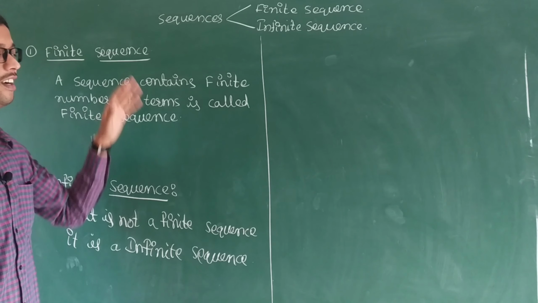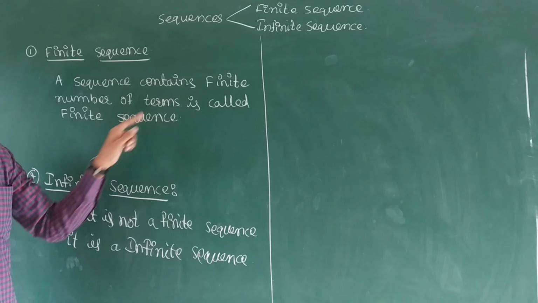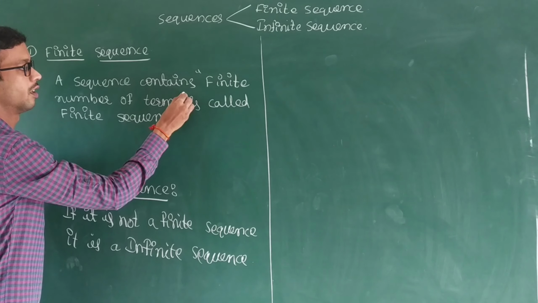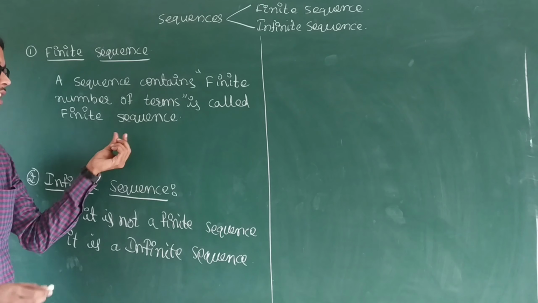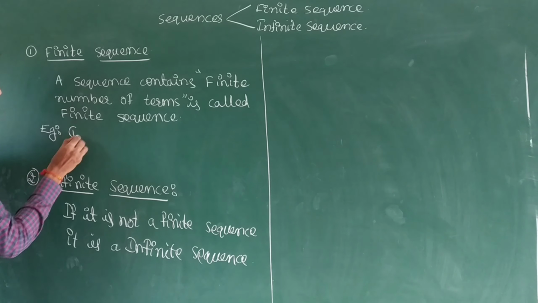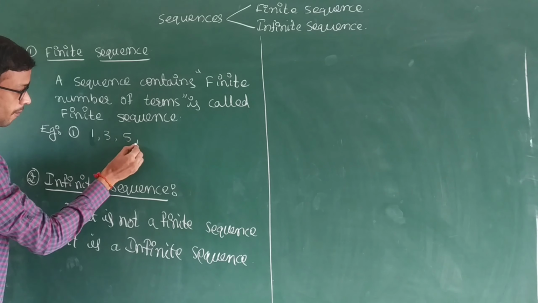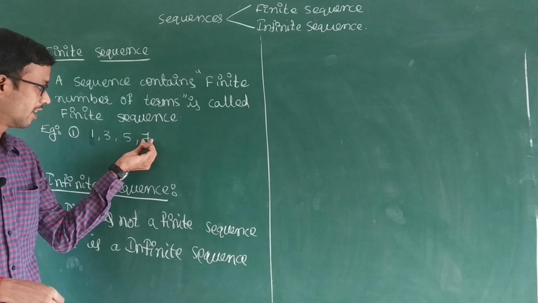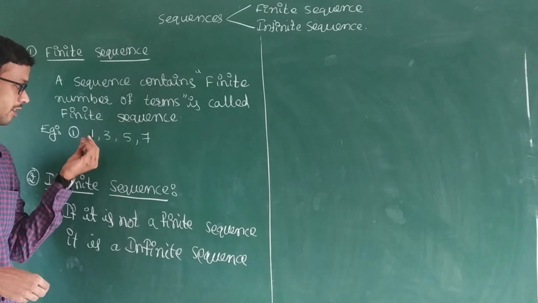You observe here, finite sequence: a sequence containing a finite number of terms. Terms is finite. You observe this word is very important. A finite number of terms is called a finite sequence. So I write examples. 1, 3, 5, 7. This is a finite sequence. Why? Because there is a first term and a last term. Last term is 7, first term is 1.